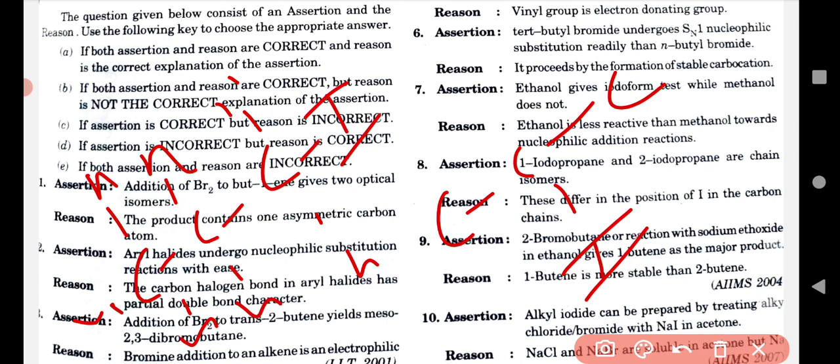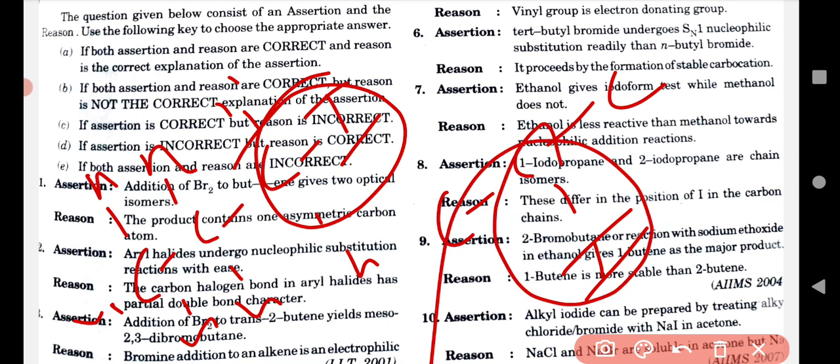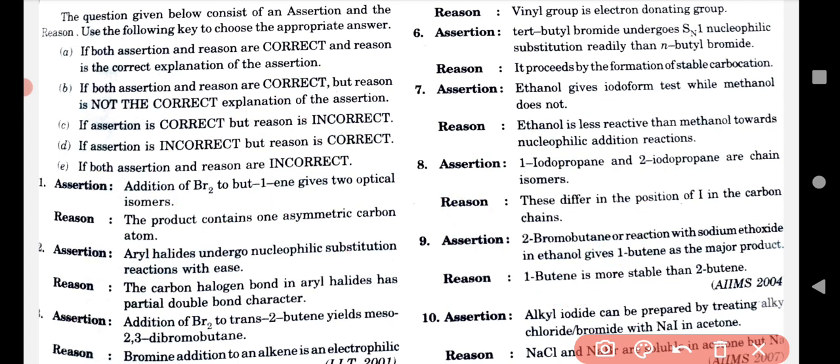These are chain isomers? No, these are not chain isomers. These are position isomers. This one has iodine on the first position of carbon, and this one on the second position of carbon. That's why this is a position isomer. It means the assertion is incorrect. Well, let's see what is happening with the reason: these differ in the position of iodine in the carbon chain.